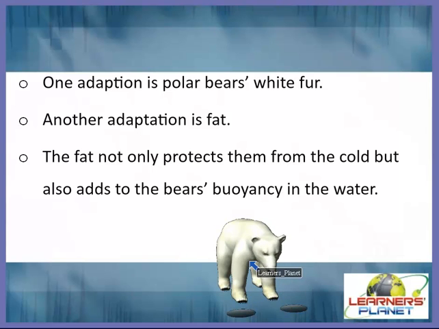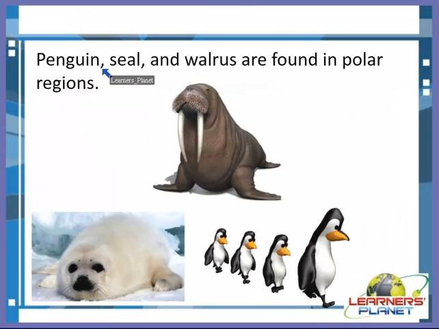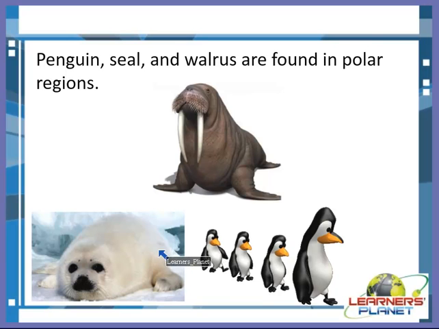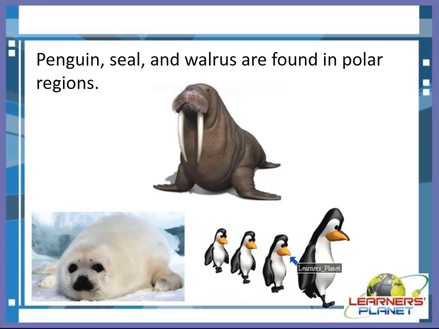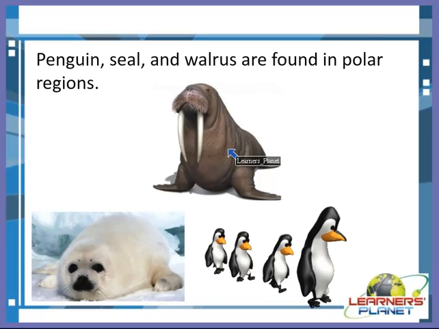And we can see some more examples of the animals which live in the polar regions and mountains. We saw one such example, the polar bear, and we saw an adaptation, right? Other examples are the penguin, seal and walrus. This is a seal. These are the penguins and walrus. So these are some of the animals which are found in polar regions.